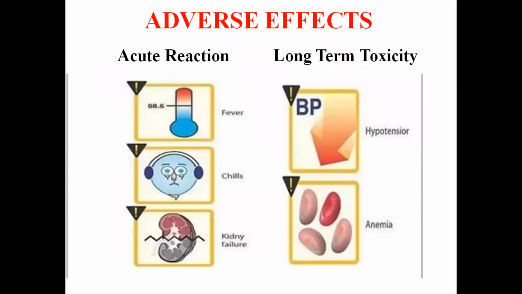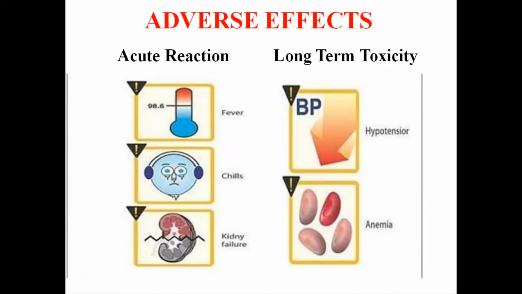So coming to the adverse effects, the toxicity of amphotericin B is high, and acute reactions occur with each infusion. They consist of chills, fever, aches and pain, and hypotension. Due to the violent chills and fever, the drug is nicknamed shake and bake. Also, nausea, vomiting, and dyspnea can take place, and it can last for about 2 to 5 hours. It usually occurs due to release of cytokines like interleukin and tumor necrosis factor alpha.